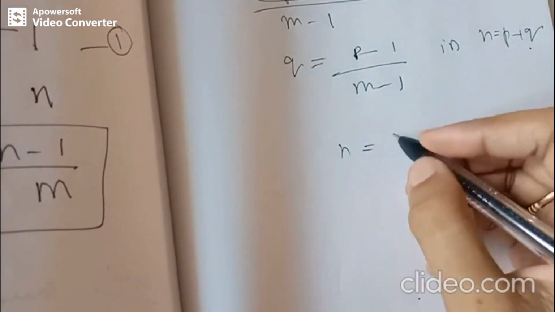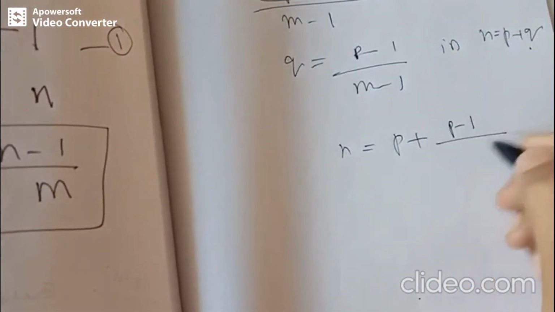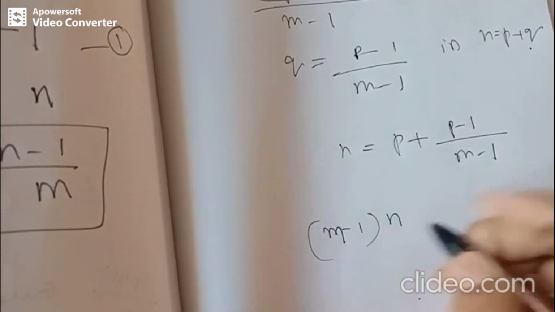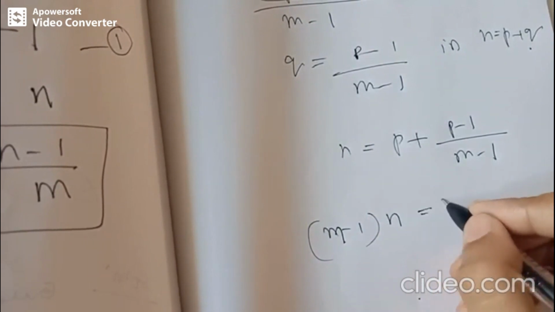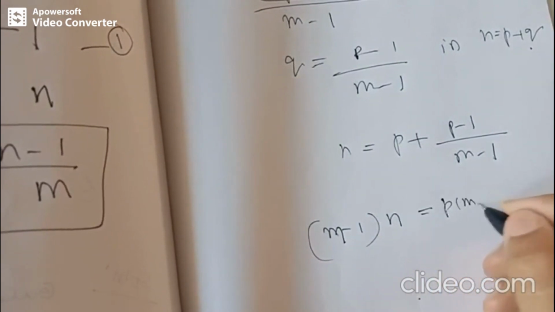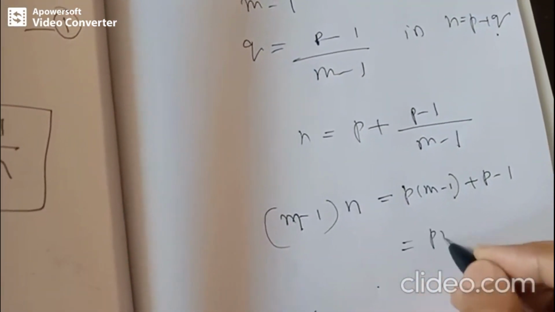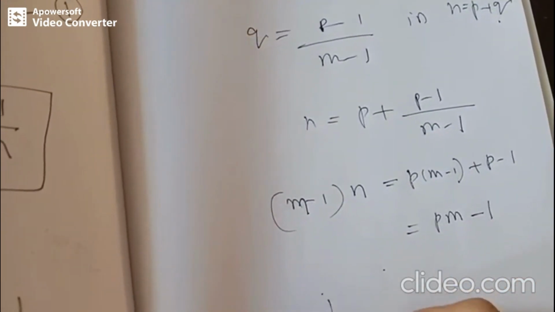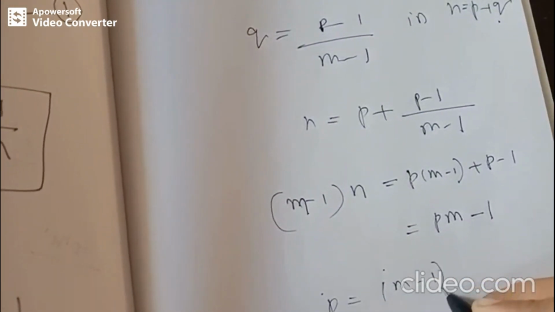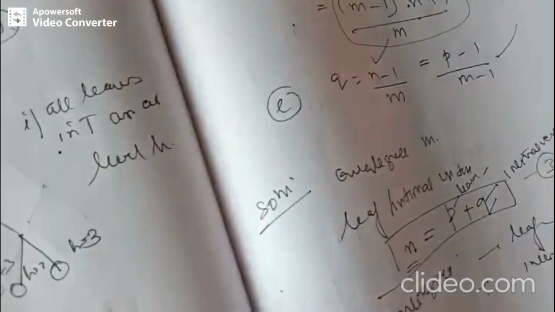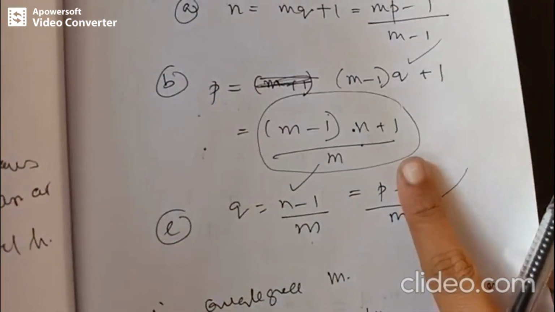We will be getting n is equal to p plus p minus 1 by m minus 1, or m minus 1 into n is equal to p into m minus 1 plus p minus 1, which is nothing but pm minus 1, or p equals m minus 1 into n plus 1 whole by m. So you can check this, we have already proved this, m minus 1 into n plus 1 by m.